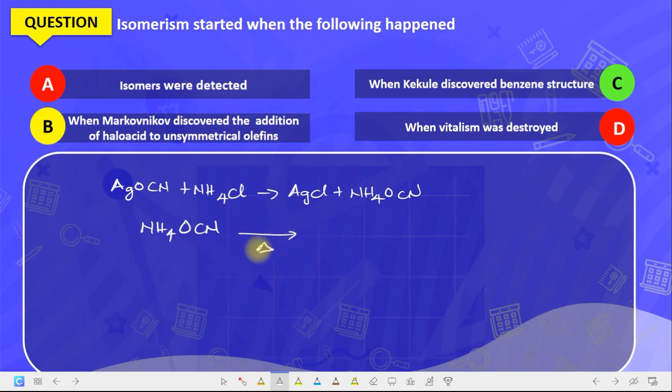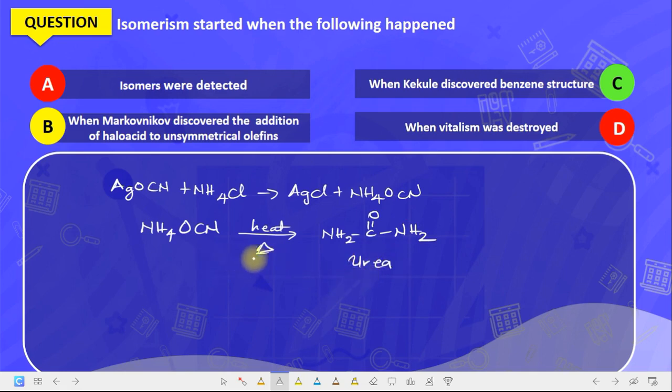It changes under heat. This is heat, so we can put heat here to give NH2 C double bond O NH2. We call this urea.